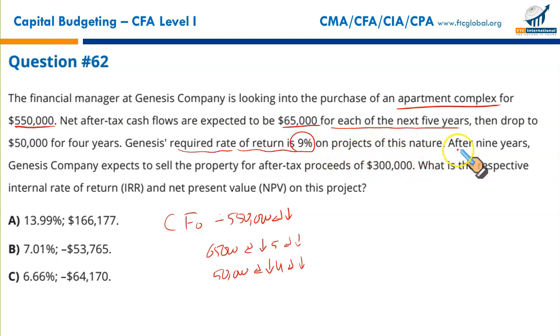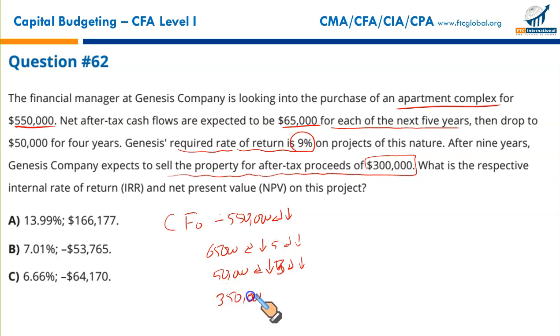On the project of this nature, after 9 years, Genesis Company expects to sell the property for after-tax proceeds of $300,000. Now, this changes things altogether. What would be the change? Since this 300,000 would be received at the end of the project together with the 50,000, we will reduce the frequency to 3, take one of the 50s and add it to the 300. So writing it up to 350.